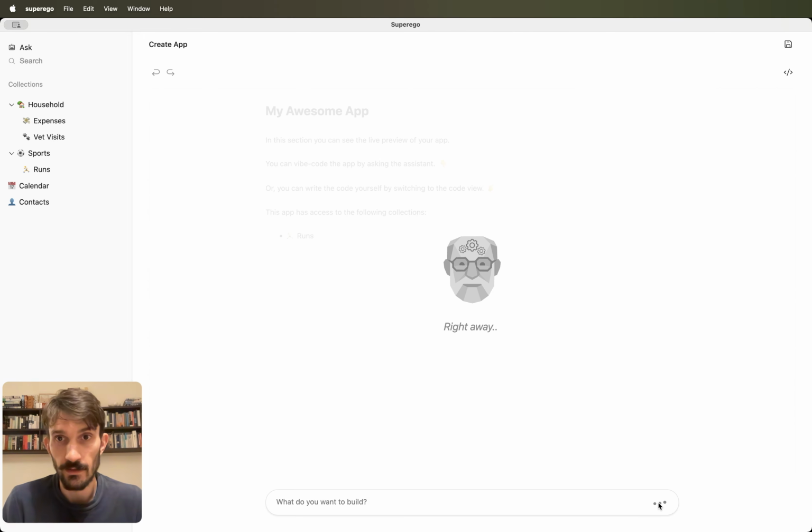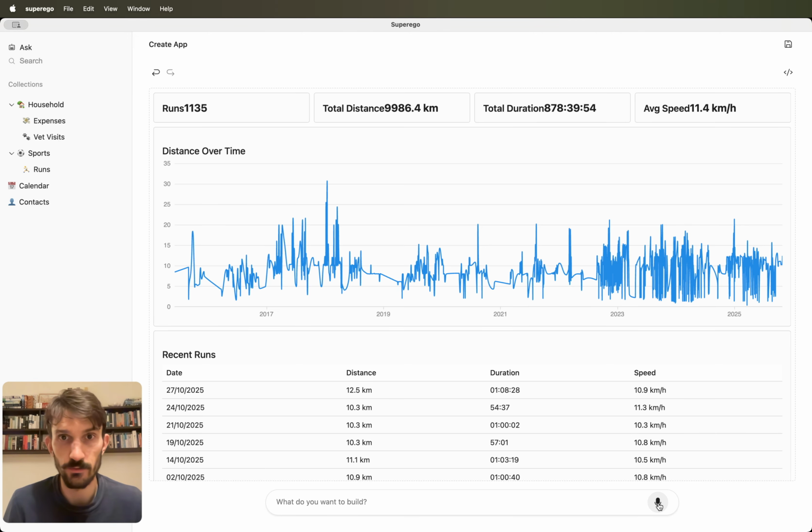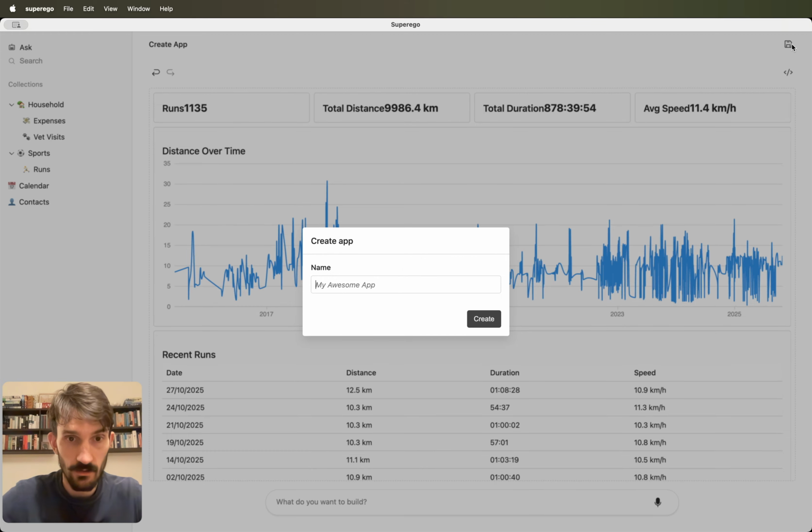Let's see what it'll come up with. It takes a couple of seconds because under the hood it's generating the code and running some checks to ensure that everything is correct. And then it produces this. Okay, maybe it's not the best looking dashboard yet, but you can of course customize it just by talking and asking to make changes. But for now, let's just save it.